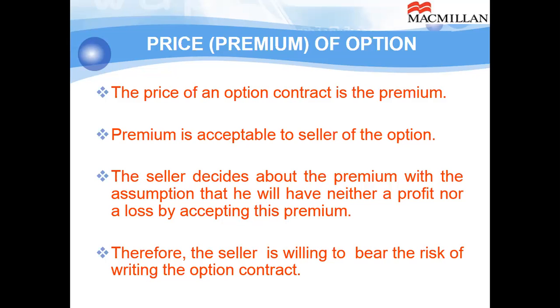Now the price of an option contract is the premium. Premium is acceptable to seller of the option because seller of the option is to cover his risk. To cover the risk, he has to decide the premium by considering duration and the rate of interest and the expected fluctuation in the price of underlying share. The seller decides about the premium with the assumption that he will have neither a profit nor a loss by accepting this premium, because he is basically working as a person who is hedging his risk. So thereby he will decide the premium in such a way so that he doesn't have any loss whether the price of the underlying asset goes up or comes down by the expiry.